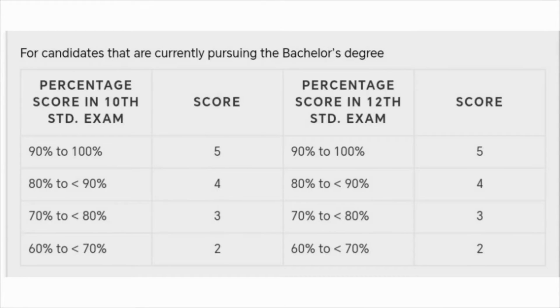Then if we consider the overall score calculation for class 12th, if your percentage ranges between 90 to 100, there are 5 points. If it ranges between 80 to 90%, there are 4 points. If it ranges between 70 to 80%, there are 3 points, and if it ranges between 60 to 70%, there are 2 points.